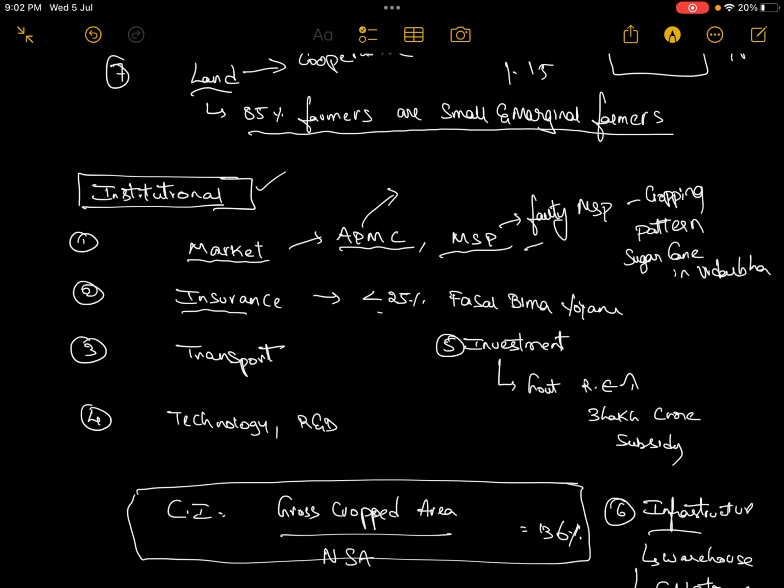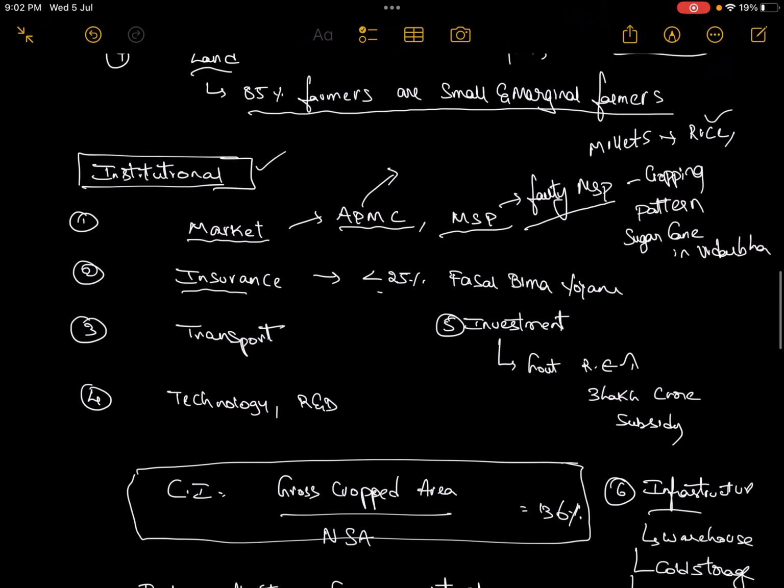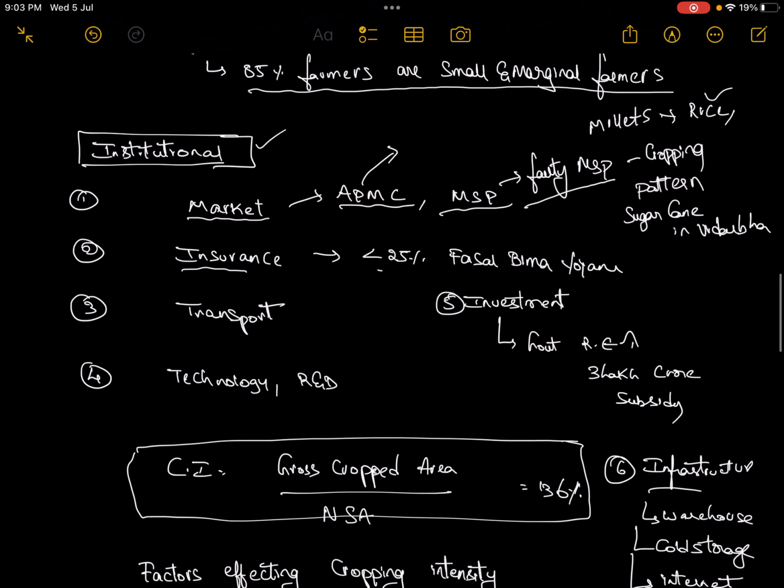The faulty MSP. Because of the faulty MSP, the cropping pattern is also getting disturbed. So from generally millets or coarse cereals, the farmers are moving towards revenue generating cereals like rice and wheat, though it is not suitable for that particular region. Even though the region has much suitability for millets, oil seeds and pulses, the farmers are going for rice and wheat because of the faulty MSP. So this is distorting the cropping pattern and causing farmer distress.